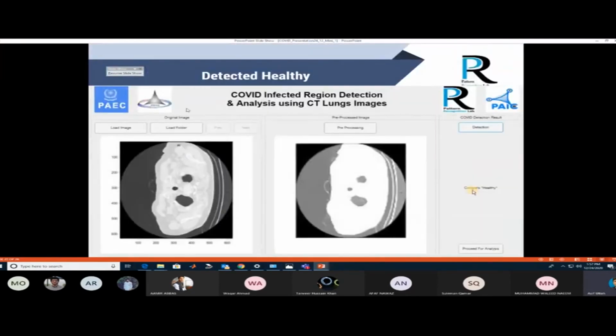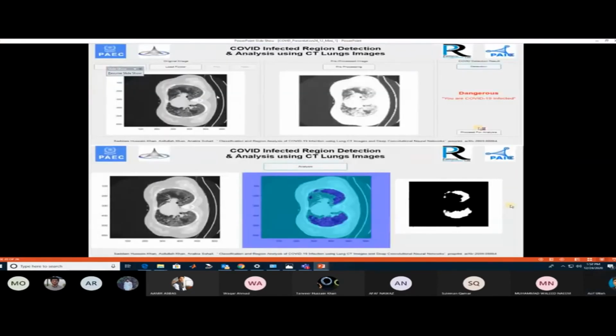That is the second image. You load that image and pre-process it. It will give the information whether it is COVID infected or non-infected. If it says you are in danger, COVID infected, it is further provided to the segmentation model. The segmentation model gives the binary segmentation, the label overlay segmentation, as well as the original image, so you can also analyze the region that is infected.